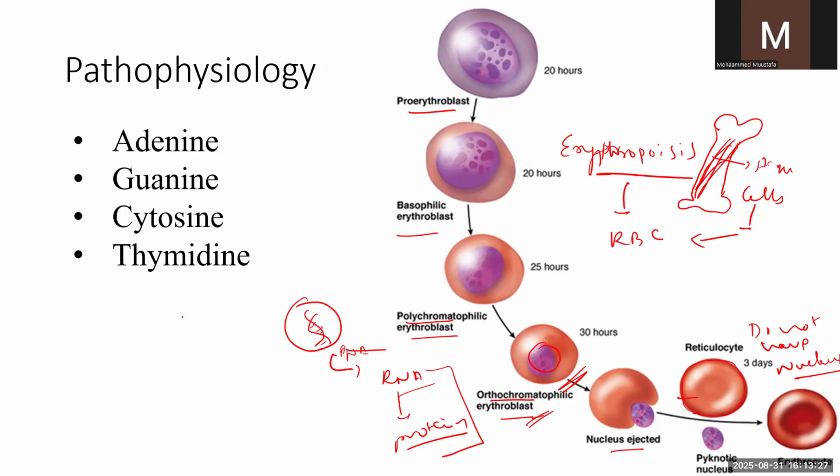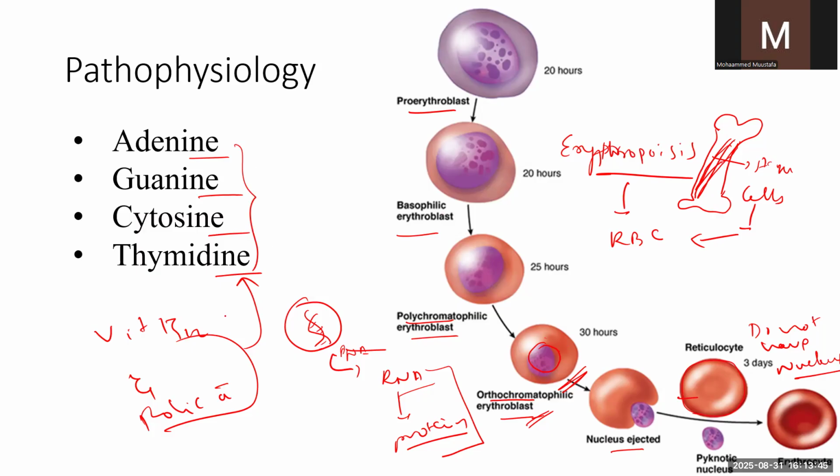The point of saying this is that vitamin B12 and folic acid are both required for the synthesis of base pairs, that is adenine, guanine, cytosine, and thymidine. For the synthesis of these four base pairs of the DNA, vitamin B12 and folic acid are required. So what is happening in these deficiency anemias? There are decreased levels of vitamin B12 as well as folic acid. As a result, there is no synthesis of adenine, guanine, cytosine, and thymidine.